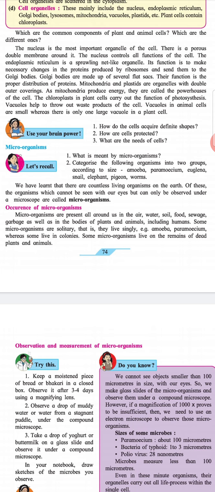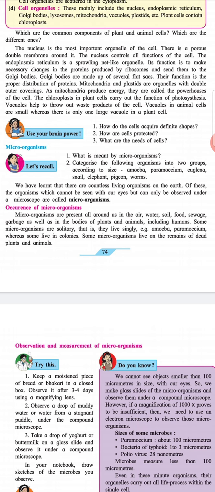Categorize the following organisms into two groups according to size: amoeba, paramecium, euglena, snail, elephant, pigeon, worms. We have learned that there are countless living organisms on the earth. Of these, the organisms which cannot be seen with our eyes but can only be observed under a microscope are called microorganisms.